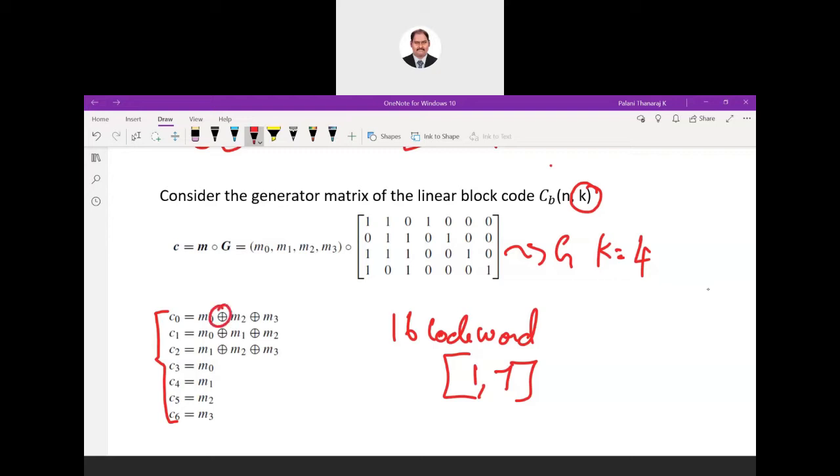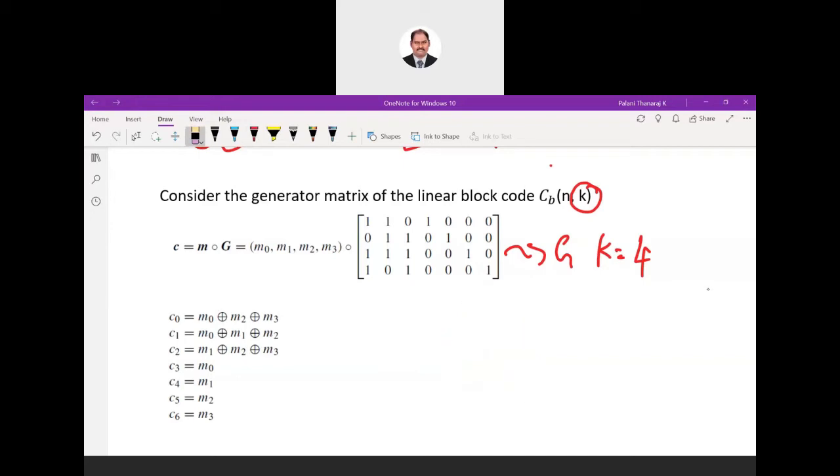Don't do a binary addition. Be very careful, this is a modulo 2 addition. Kindly keep in mind. Modulo 2 is nothing, we have to do an XOR.